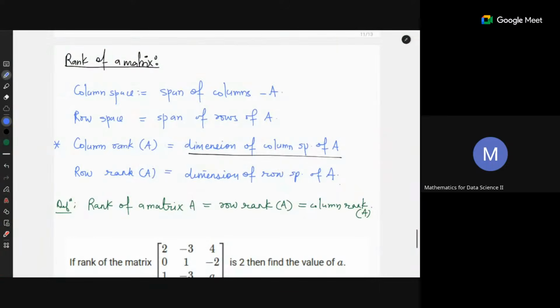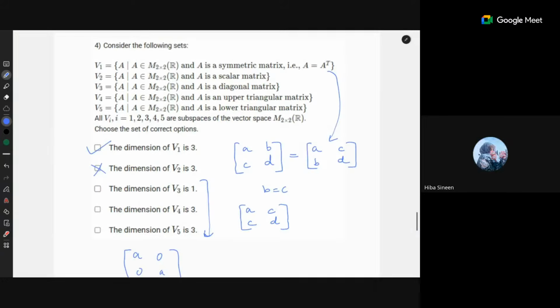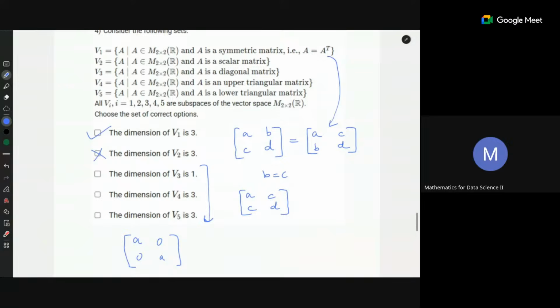Can you explain the previous question again, the dimension? Which part of it? Like how you said the dimension is 1 for it. I didn't get it. We have to just check what the scalar matrix is. What is the definition of a scalar matrix? The diagonal entries will be the same, and it's a diagonal matrix, so the other entries will be 0. Right?